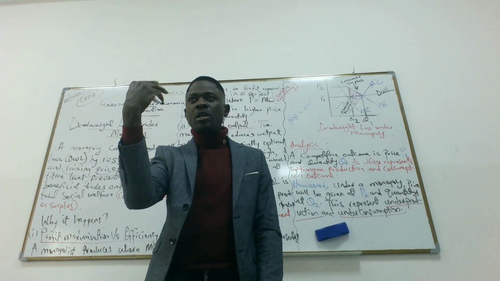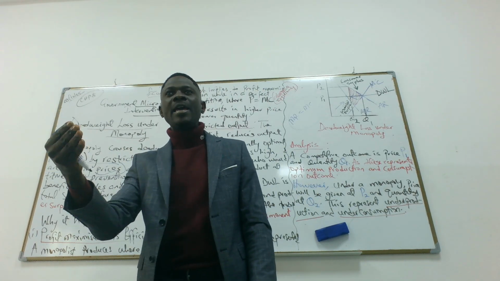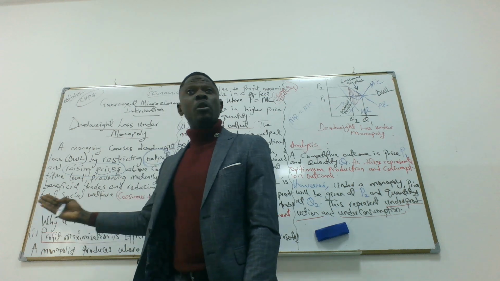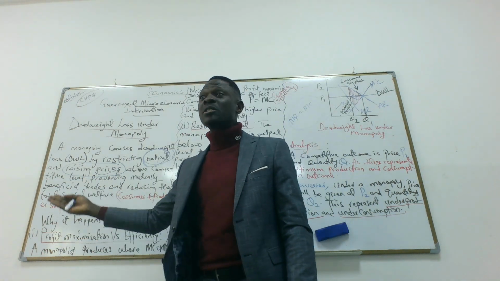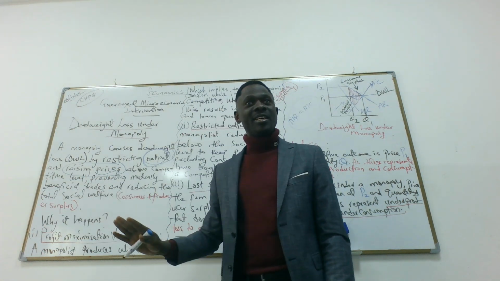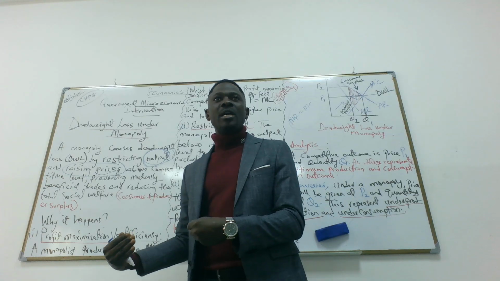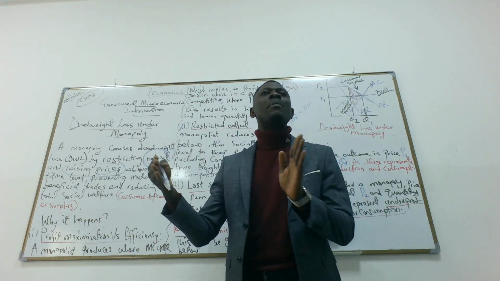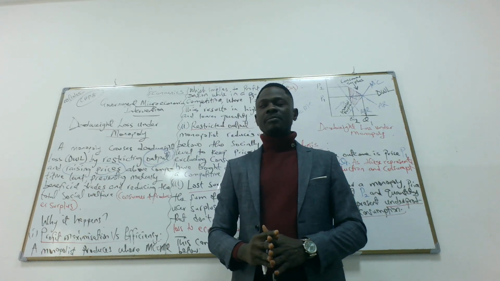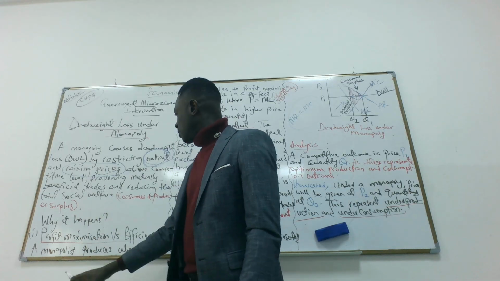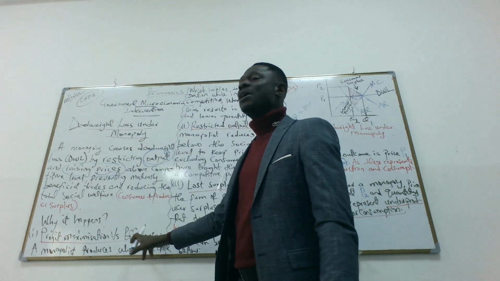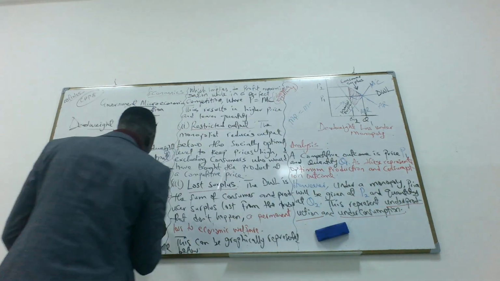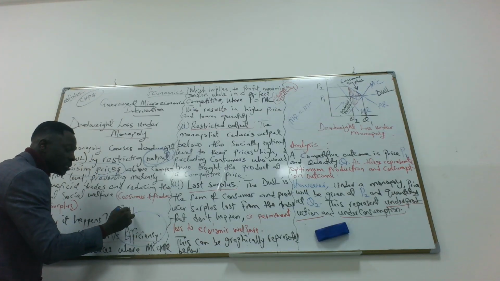Because as a customer, you want to buy at a competitive price, but a monopolist is not selling at a competitive price because a monopolist is a monopolist. It is the firm itself. The market is not competitive. It wants to maximize profit. So why will this happen? Profit maximization versus efficiency. Efficiency occurs in a perfect competition.